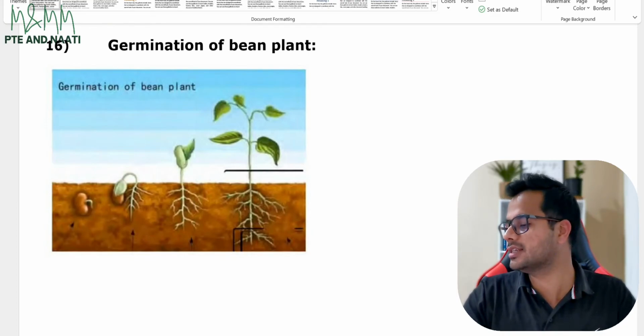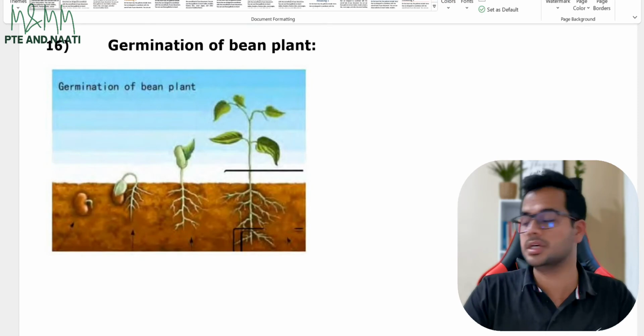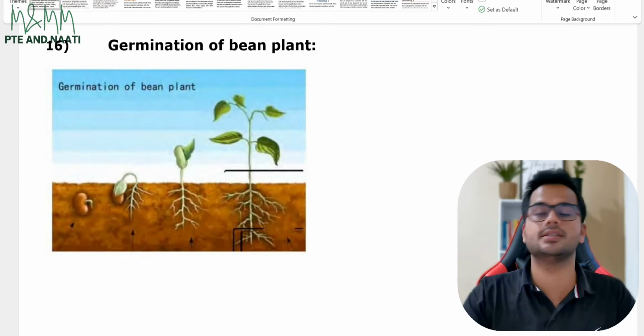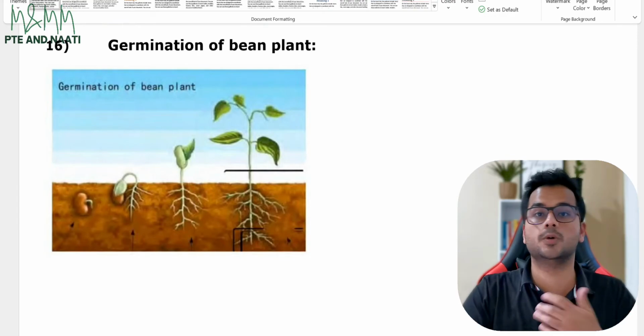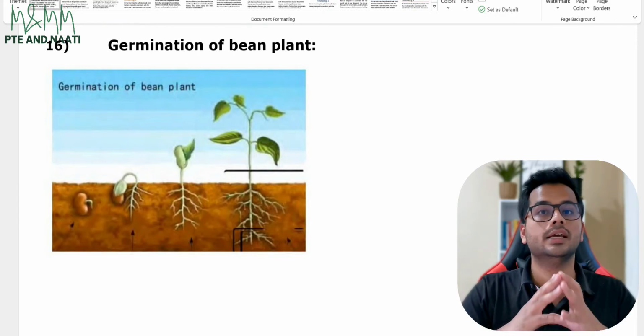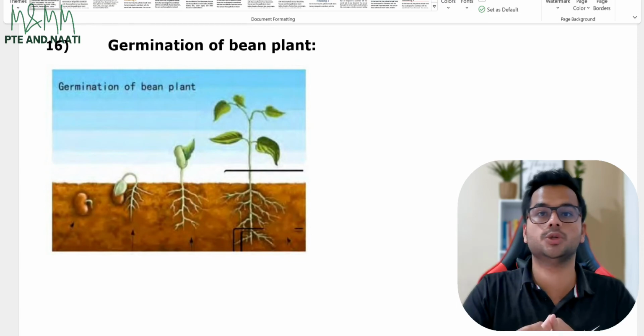In conclusion, we can see that seed is at the top of the image, whereas on the other hand, plant is at the bottom of the image. Even if it's not, it doesn't matter as long as you have spoken a few categories out of the image with your template, making sure you're fluent, making sure you're pronouncing all the words correctly, making sure you're sounding confident. That's very important. You would be able to get a perfect score.